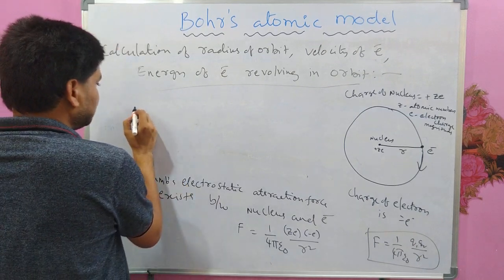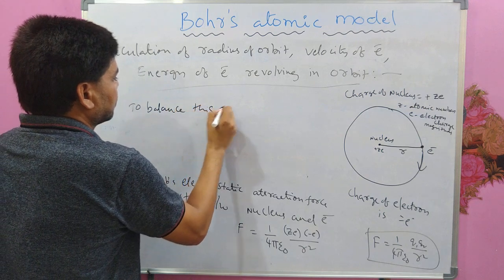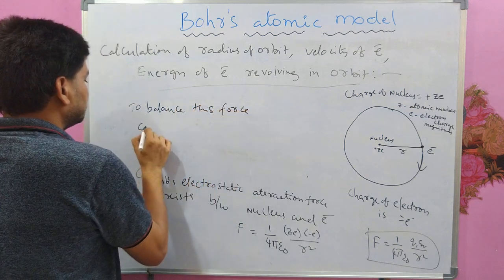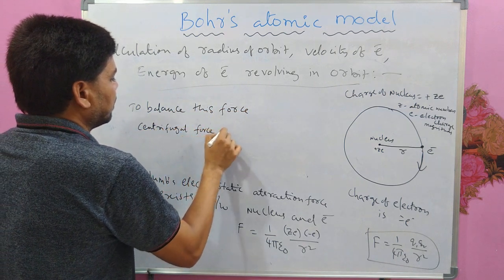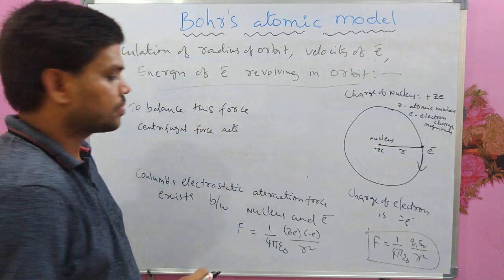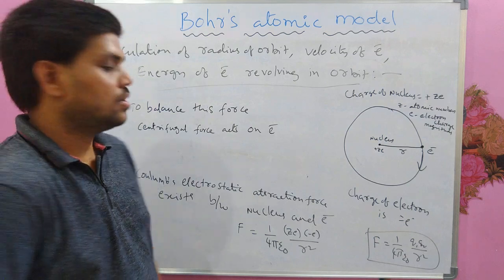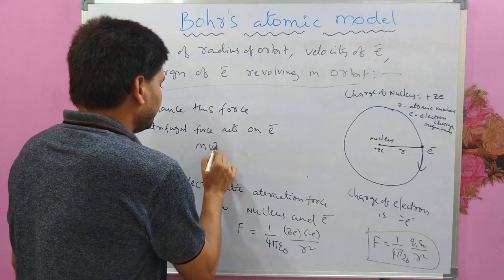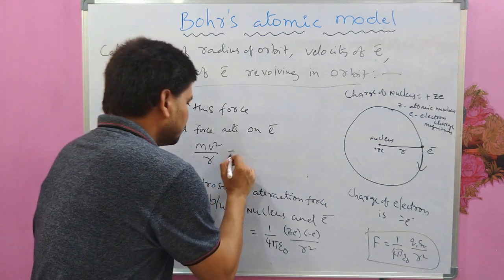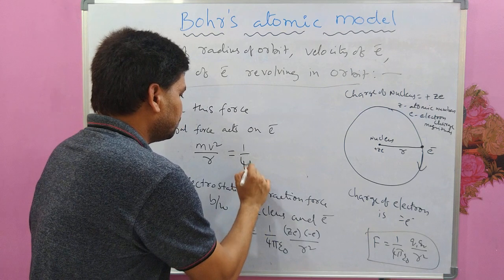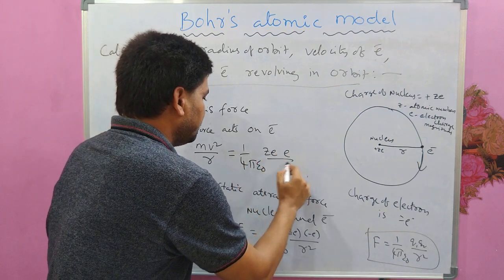So to balance this force, centrifugal force acts on the electron, which is equal to mv square by r, which should be equal to 1 by 4 pi epsilon naught Ze into e by r square.